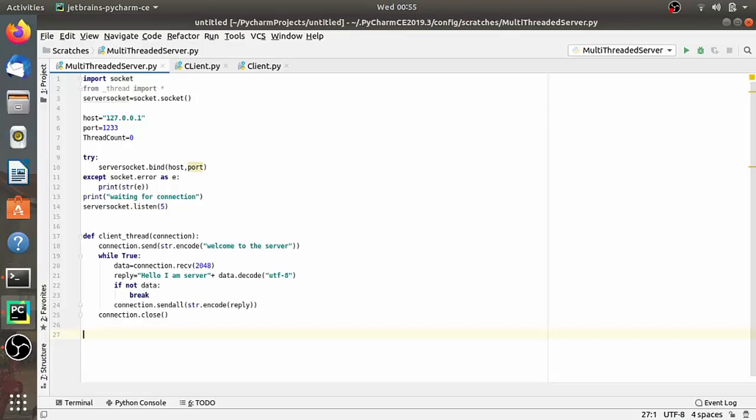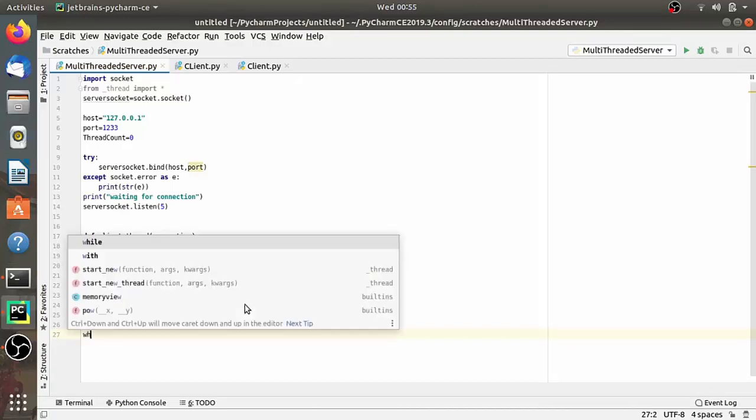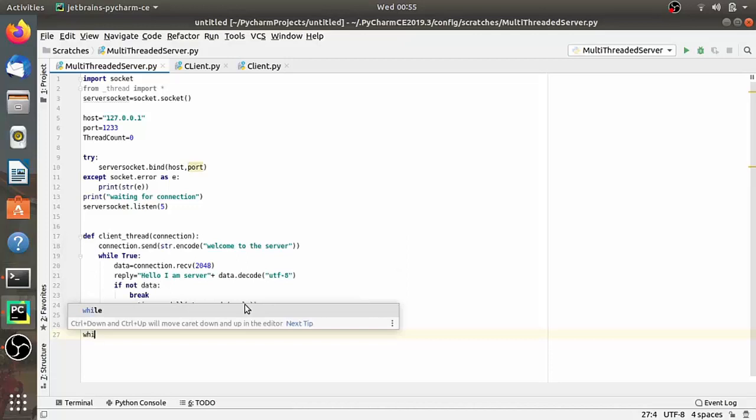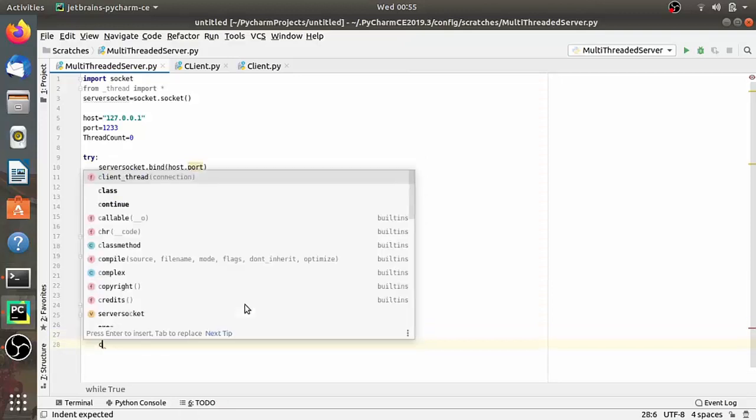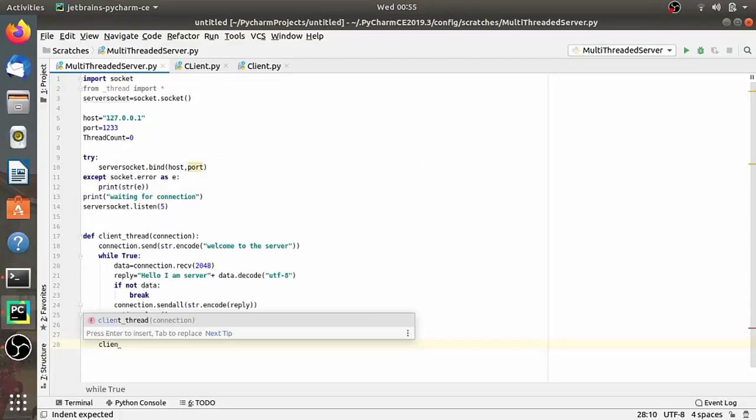Now we have to accept the client socket connection. Since the server runs all the time, we don't want our server to get stopped. So for that we need to use an infinite while loop to make the server run endlessly until we manually stop it. So let's write an infinite loop, while True.